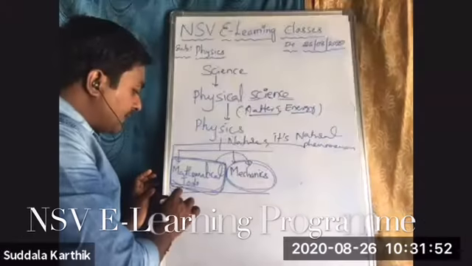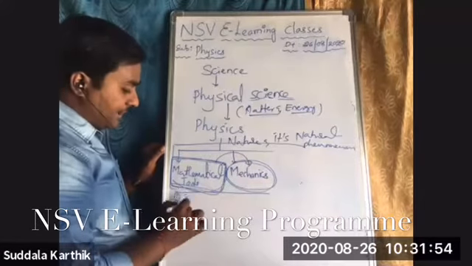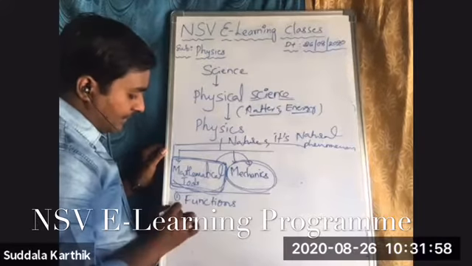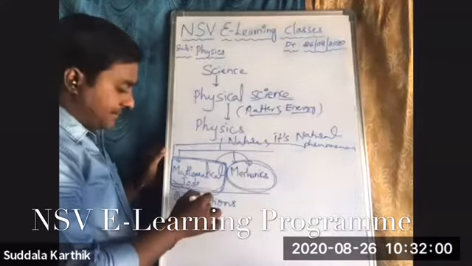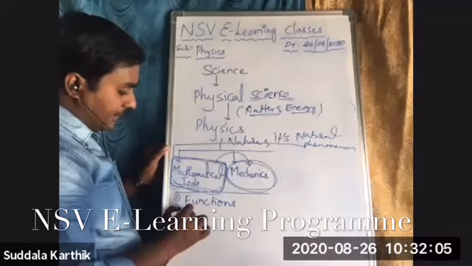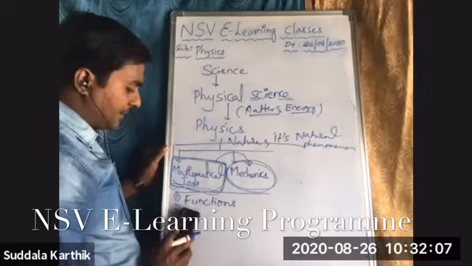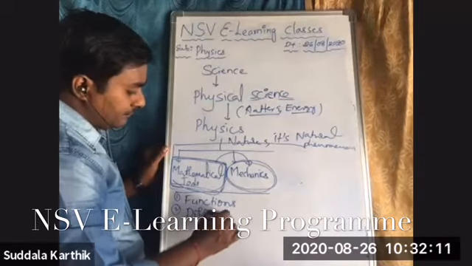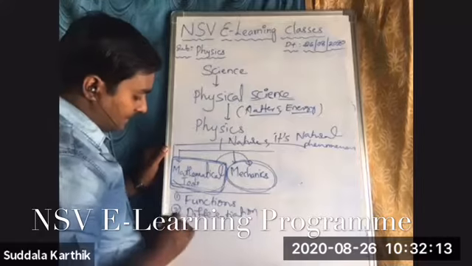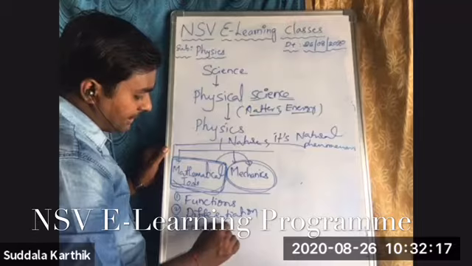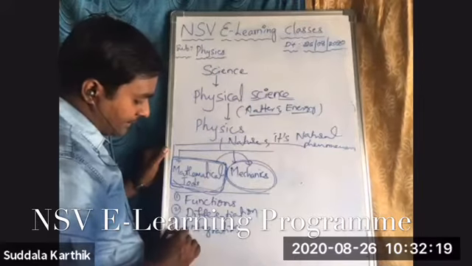Mathematical tools. There are 6 chapters. First one, functions. Second one is binomial expansion. Under that only binomial expansion. Differentiation. And third one is integration. Fourth one is vectors.